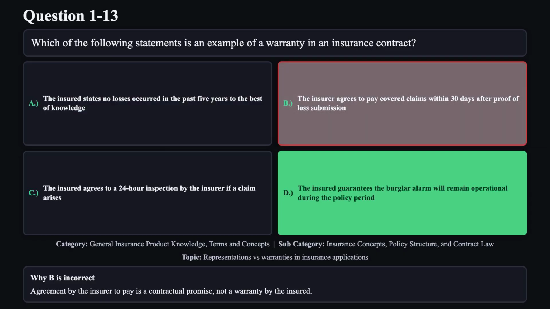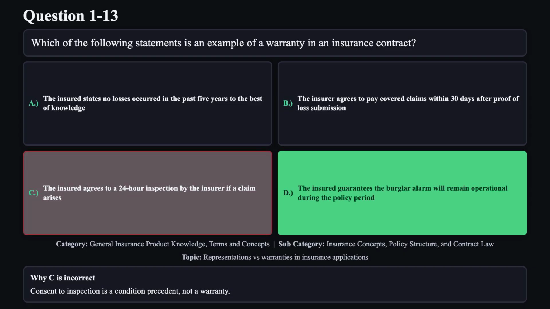Reason B is not correct. Agreement by the insurer to pay is a contractual promise, not a warranty by the insured. Reason C is not correct. Consent to inspection is a condition precedent, not a warranty.